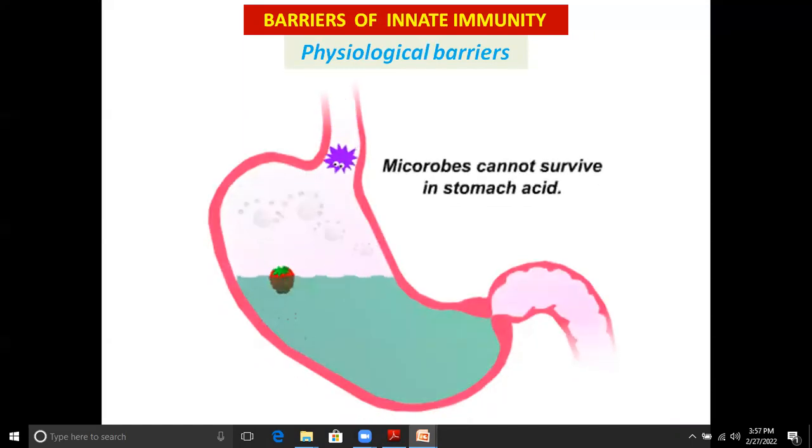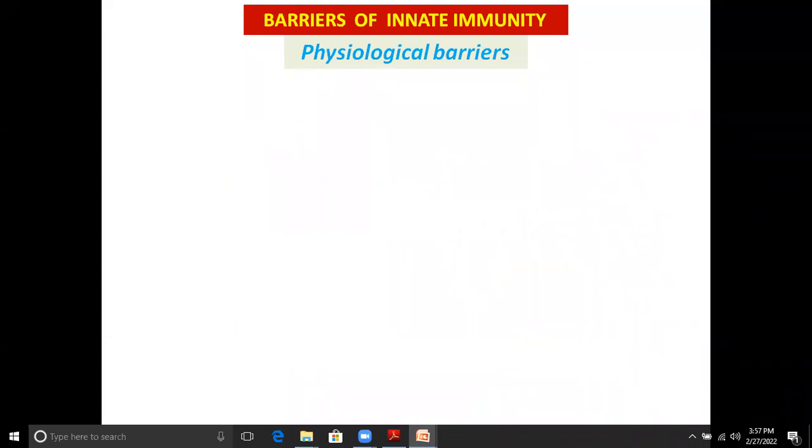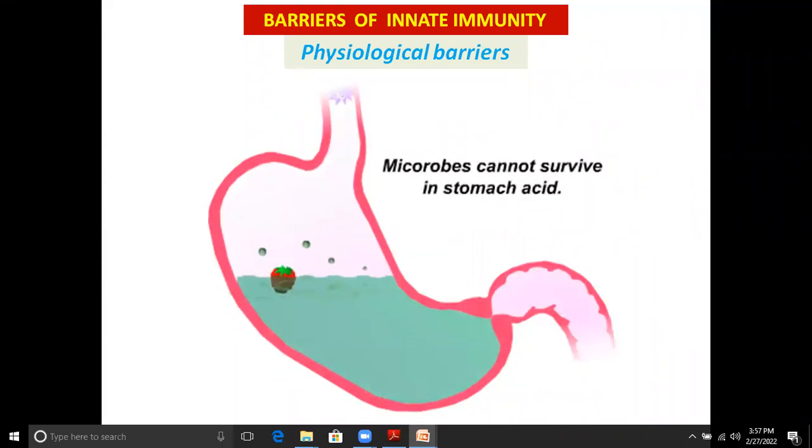So, as you all know, when food containing pathogen passes through the alimentary canal and enters the stomach, the HCl, hydrochloric acid, secreted by the gastric glands, digests the body of the microorganism. The acidity of the stomach digests or kills the microorganism.